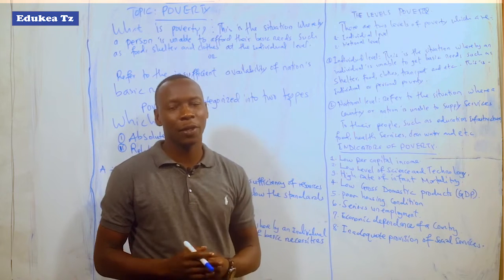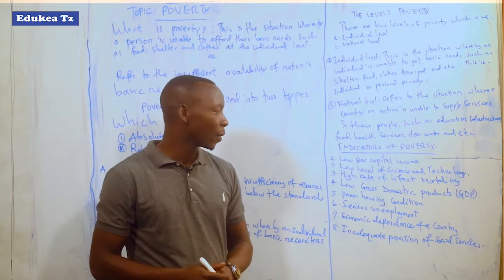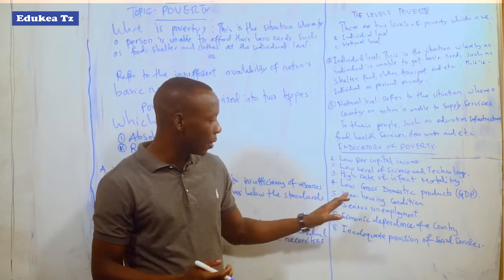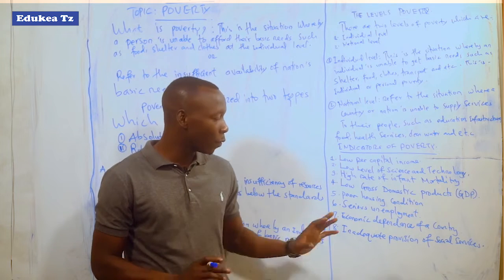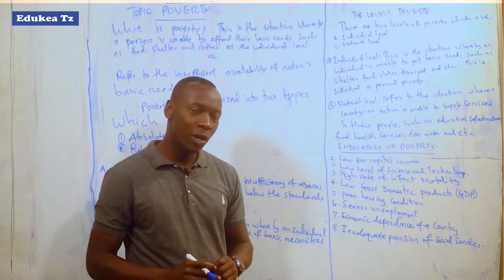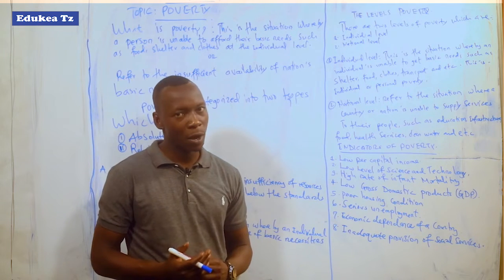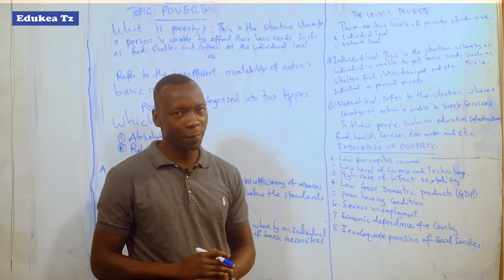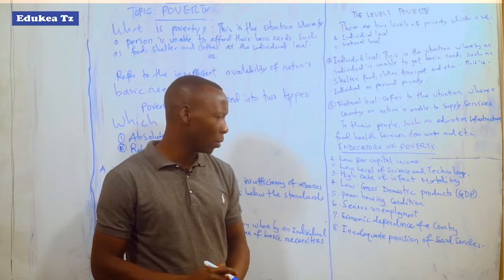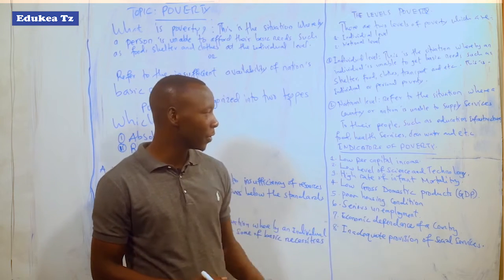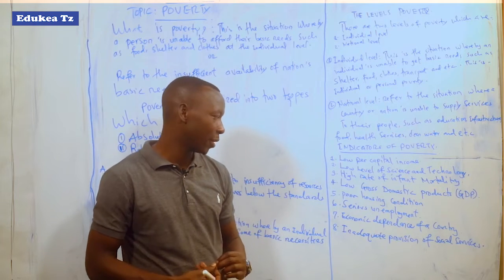Compared to the richest countries or a rich person whose house is very nice. They have good houses, they are living good lives, they are spending conspicuous lives, compared to the poor person who cannot afford even to build a good house. So poor housing condition is also an indication of poverty in the country.